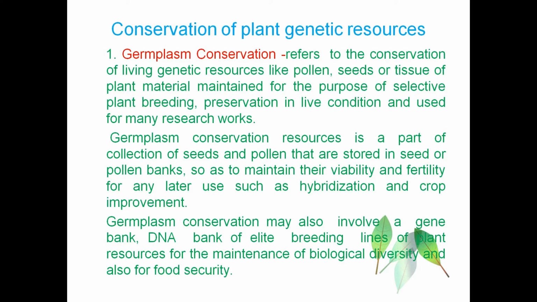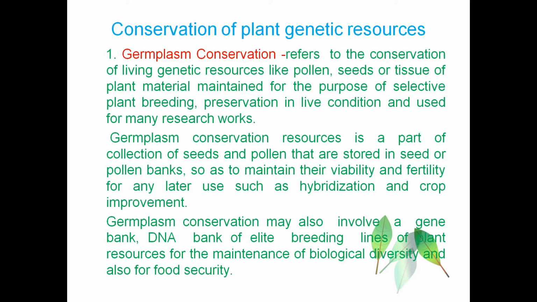Conservation of plant genetic resources, which includes germplasm conservation. Germplasm conservation refers to the conservation of living genetic resources like pollen, seeds and tissues of the plant material, and they are maintained for the purpose of selective plant breeding, and preserved in live condition, also used for many research works. The viability and fertility of pollen grains and seeds are maintained for later use, such as hybridization and crop improvement.